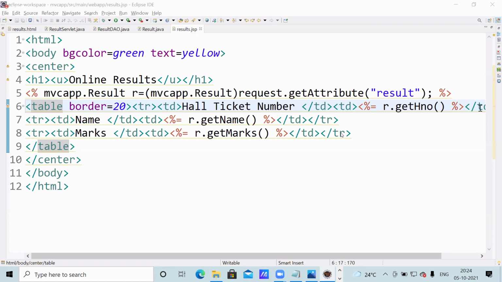Okay. So in this total program, what we are doing is like this.